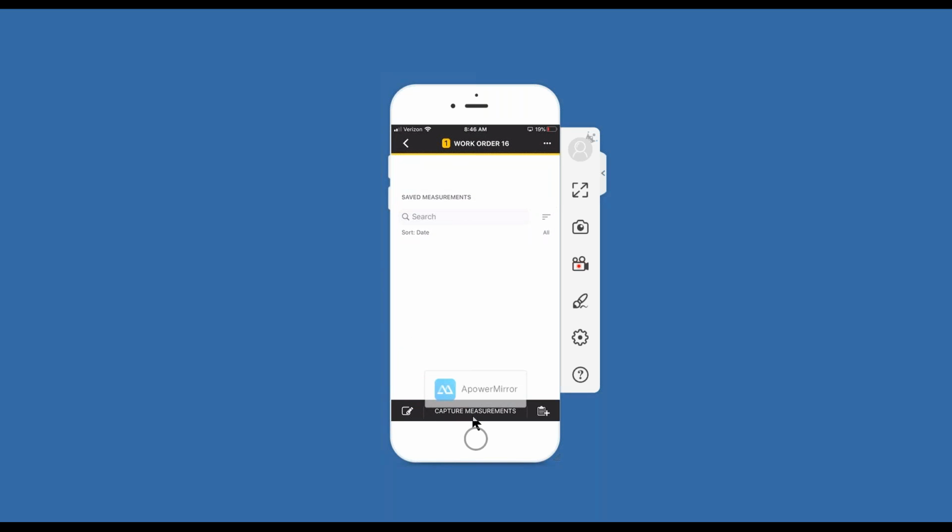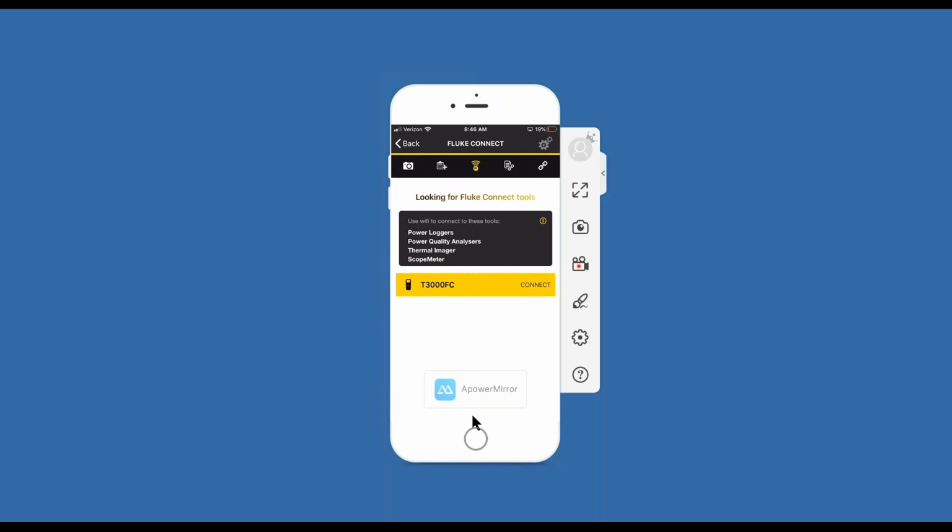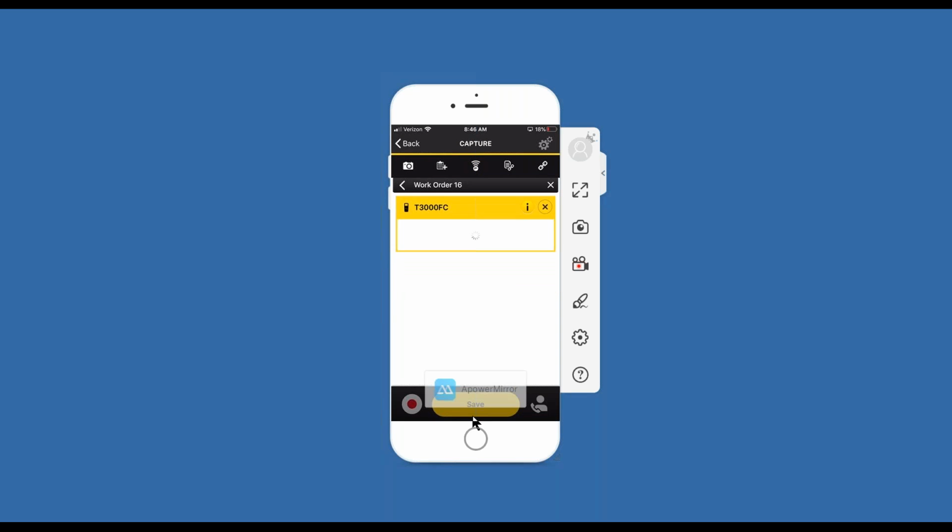Down here at the bottom, it says capture measurements. Now, if I wanted to, I could connect to a tool like a T3000 FC, a temperature meter, to capture a temperature reading for this work order. So if I click on the T3000, that's what I have on my desk here. It's open and turned on. So the temperature you're seeing on the screen is the same temperature you're seeing on my tool.